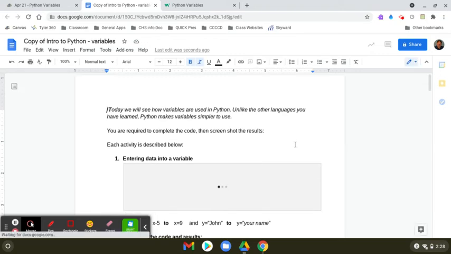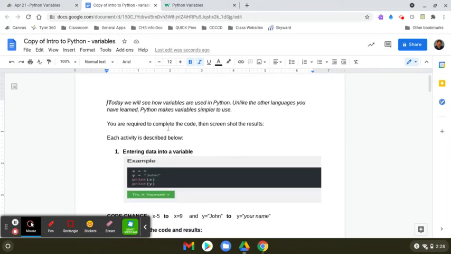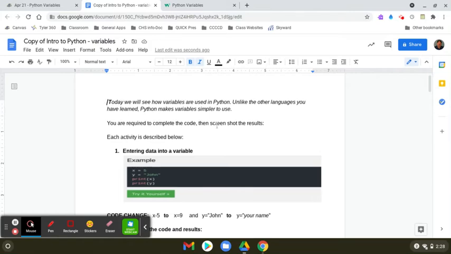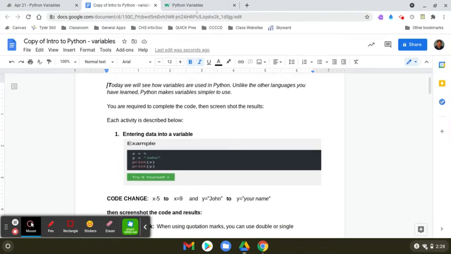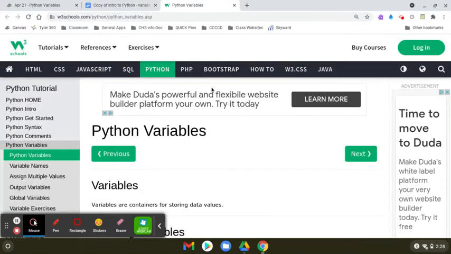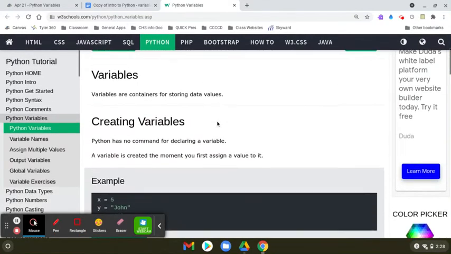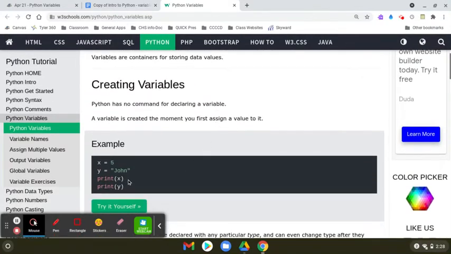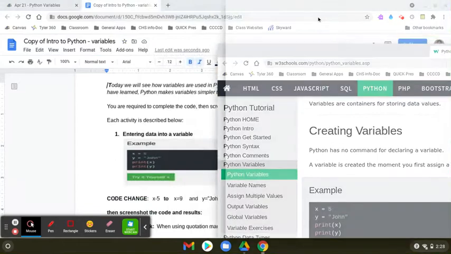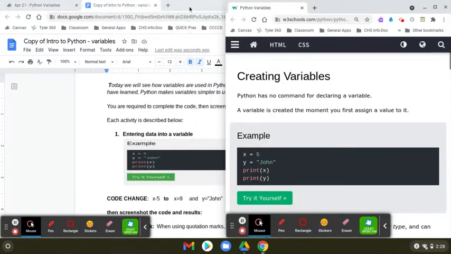So, anyways, the very first thing is today we're going to see how variables are used in Python. Unlike other languages you have learned, Python makes variables simpler to use. You're required to complete the code and screenshot the results. As I said before, if you want to follow along, just scroll down slowly, you'll see. You can also split the screen, like we did on the last video.